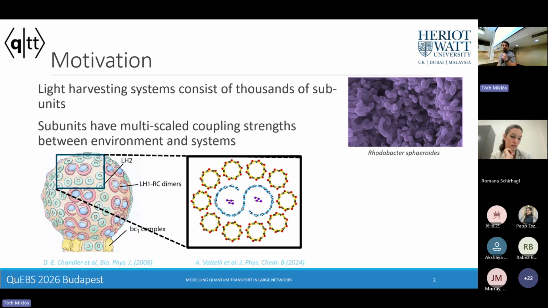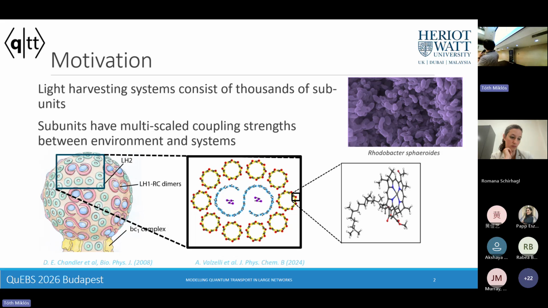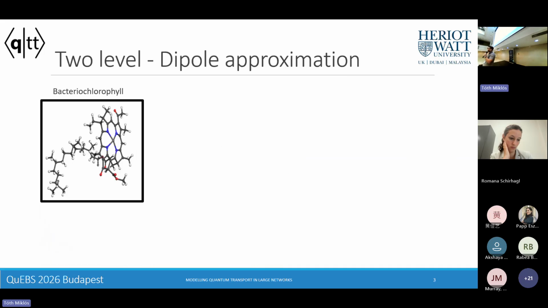If we zoom into these substructures, so here we have an LH1 and some of these outer LH2 rings, these substructures are also built up of individual substructures. So here we have bacteriochlorophyll, which is a light-absorbing molecule. So we think of these light harvesting networks as just a network of all of these individual molecular systems. We're theoretical physicists at Heriot-Watt, so we try to come up with reductive modeling for understanding these systems. And I think Philip already mentioned this earlier today.